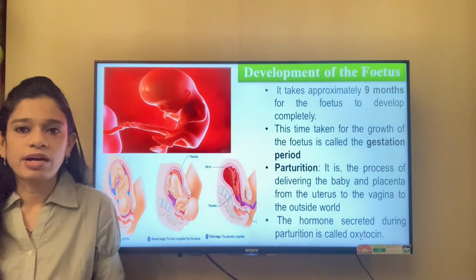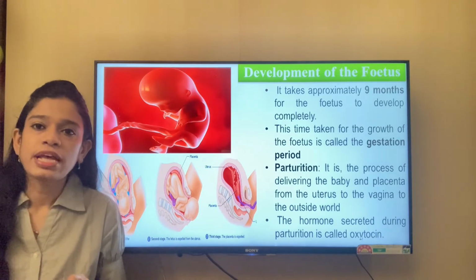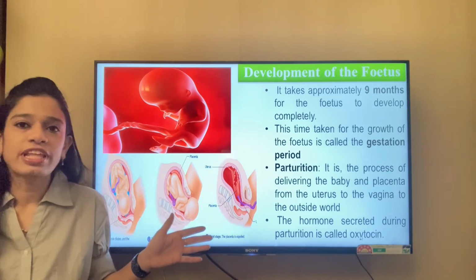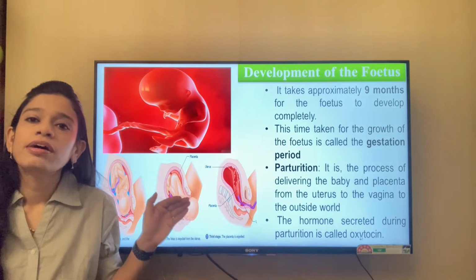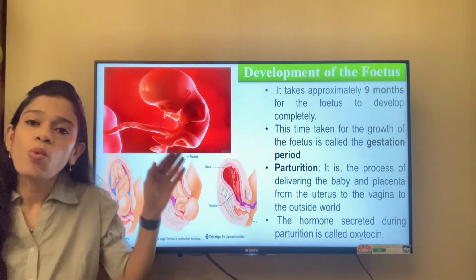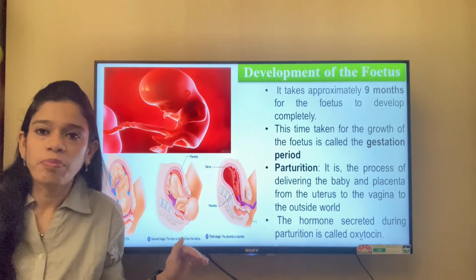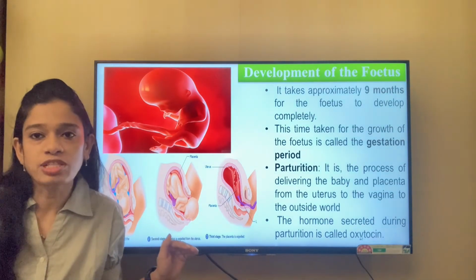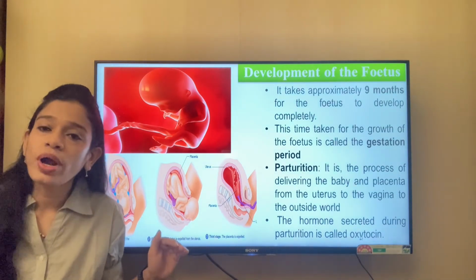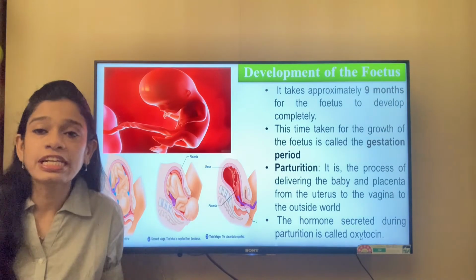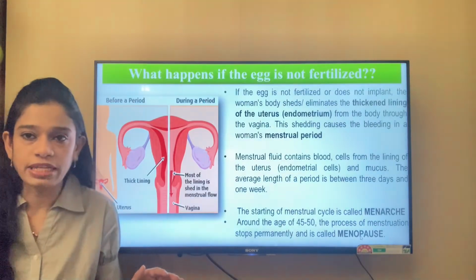Now we are going to discuss: we have discussed what processes take place if an egg is fertilized. But what if fertilization has not taken place?